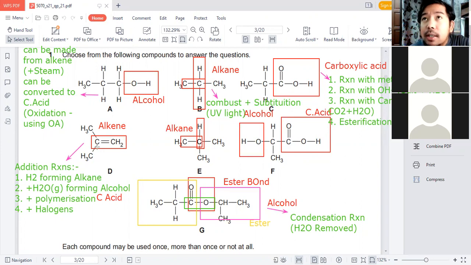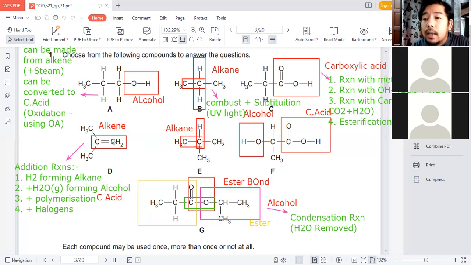Why don't we call them condensation polymerization? Like I said earlier, condensation reaction or polymerization requires H2O to be removed. Now if you make a polymer out of the alkene, you just need to break the double bond and the double bond becomes a single bond. So there is no water formed, so there's no condensation happening. So these are the things you have to remember.